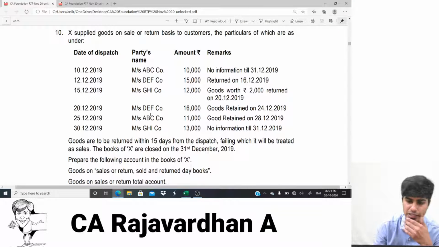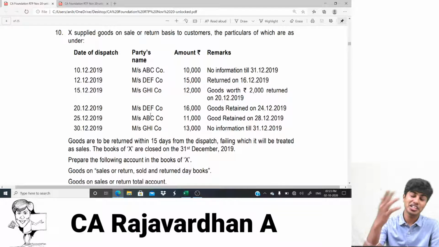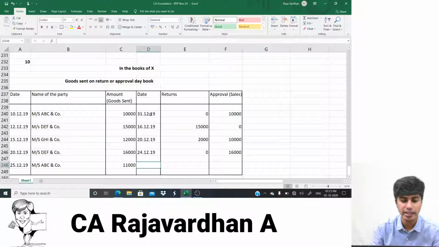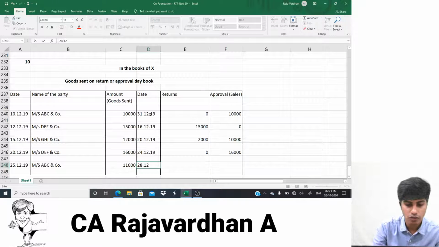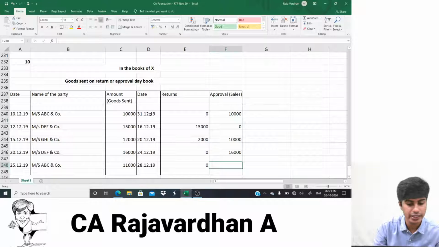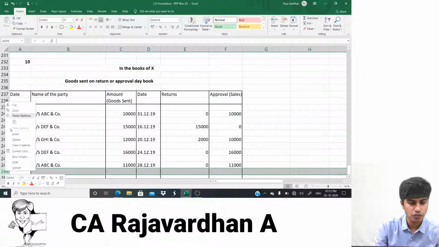Okay, perfect. Now listen. Goods are retained on 28th. See, 25th when you sell, they have 15 days time. 6 days in this year, 9 days in next year. Till 9th of January, they have time to return it. But on 28th, they're saying, boss, I love the goods and keep it. So what will I write? 28th of 12/19, entire thing is retained, 11,000. Insert one more line. We need it for total, isn't it?